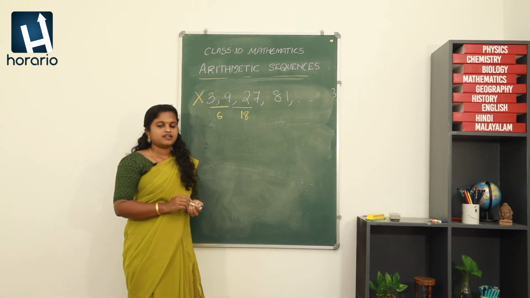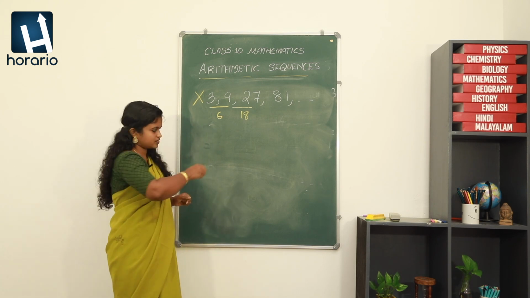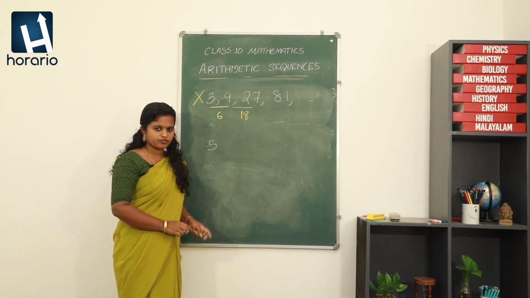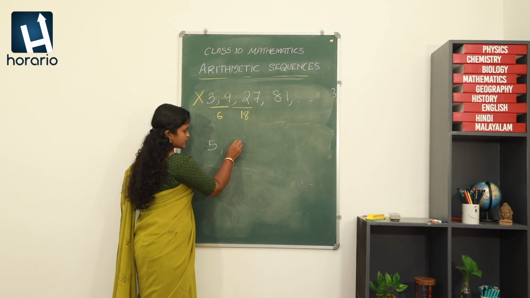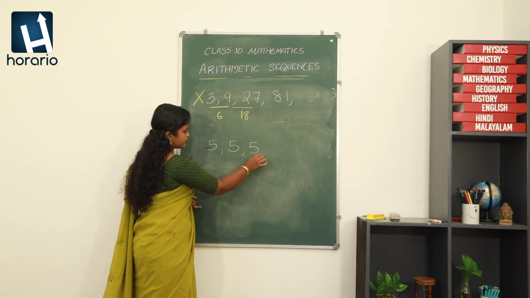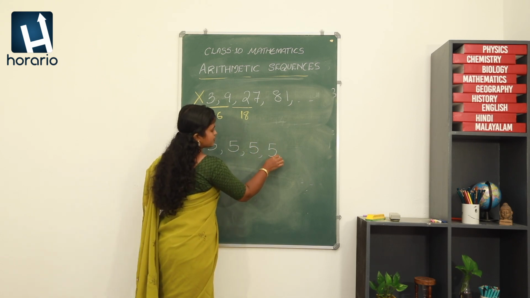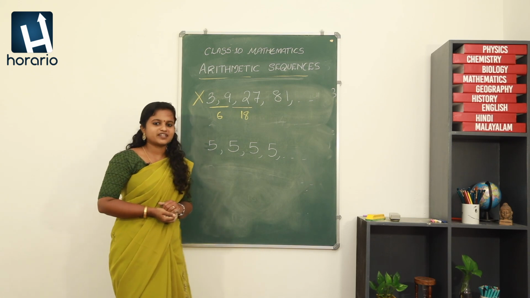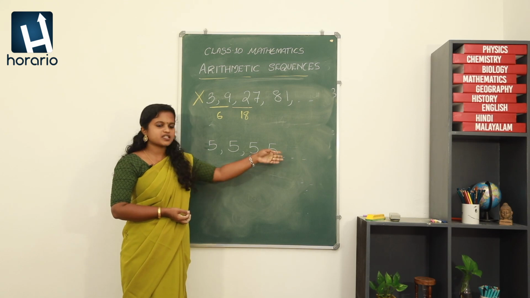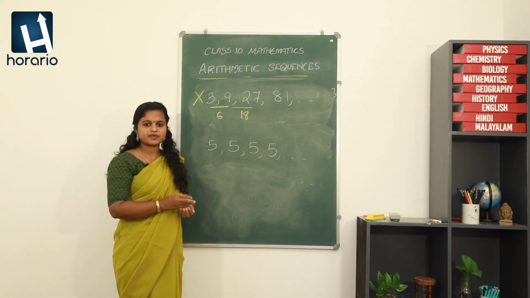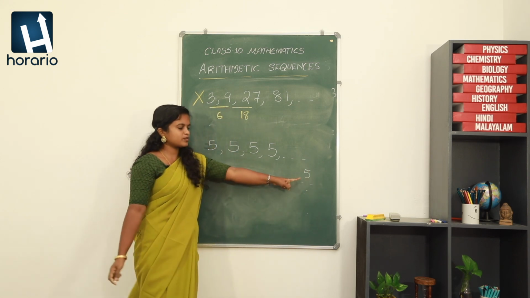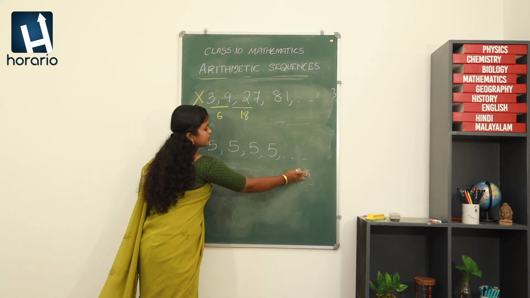Okay. Now let me have another interesting sequence. Let me have the number 5. First term I am keeping as 5. The next term also I am keeping as 5. The next term again 5, the next term again 5, etc. That means the sequence is containing only 5s. Fine. Is it a number sequence? In every position it is giving 5 itself. So the algebraic form will be, for any term it will be 5 itself. So the algebraic form is 5 again. Okay. So it can be called a number sequence.